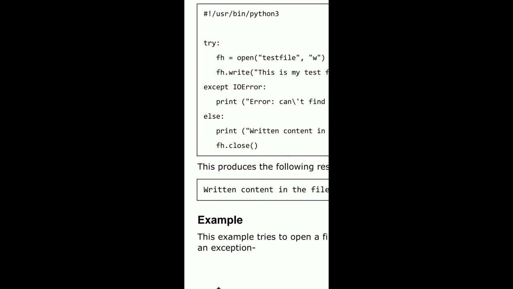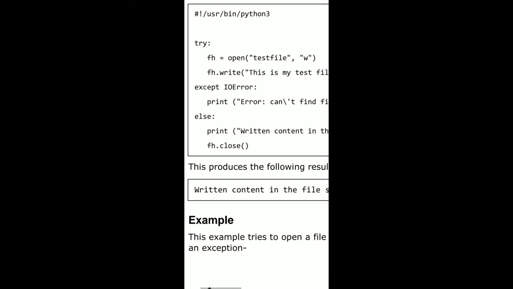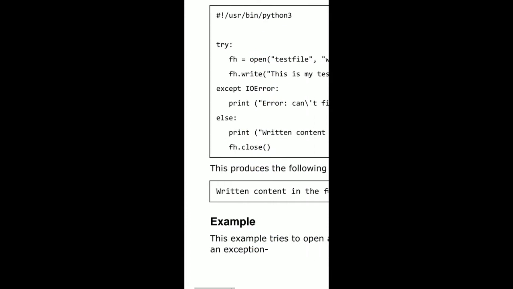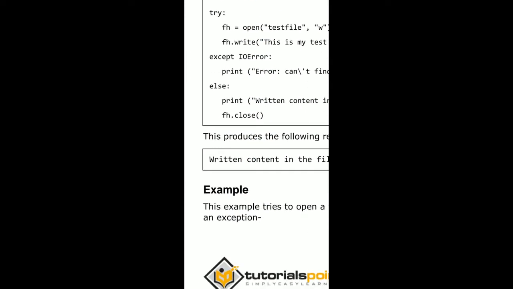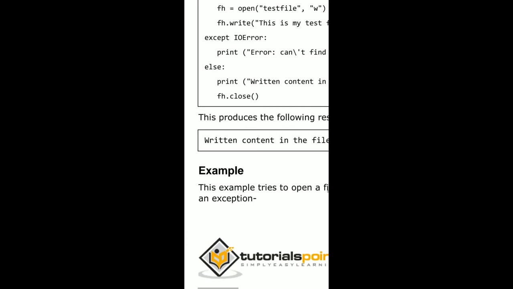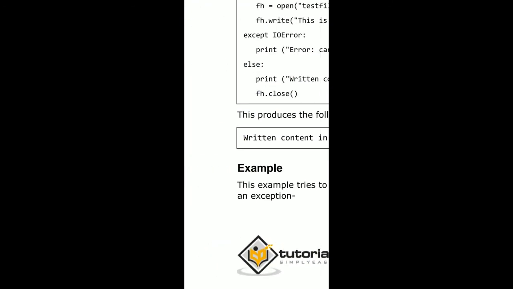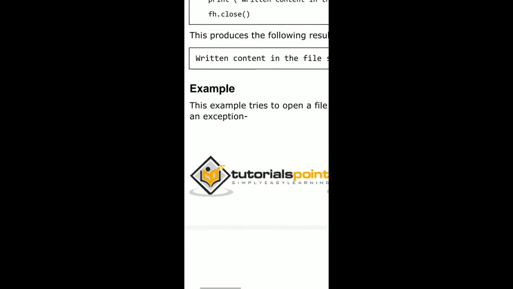Suppose I am writing some type of text to a file and it raises an input output error, so those statements will be written under the except IOError. If there is no error raised by the try block, then the content is written to the file successfully, and then I simply close the opened file, and the compiler executes the code and produces the result as follows.